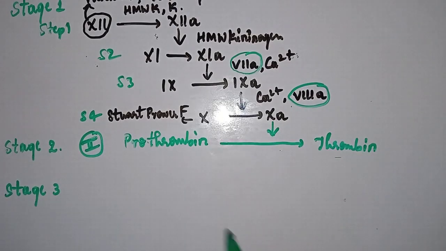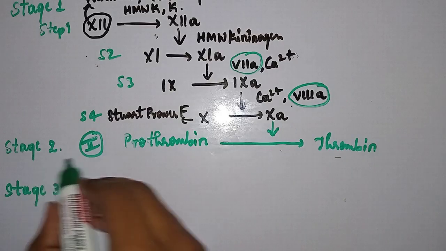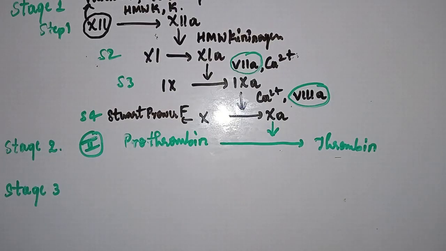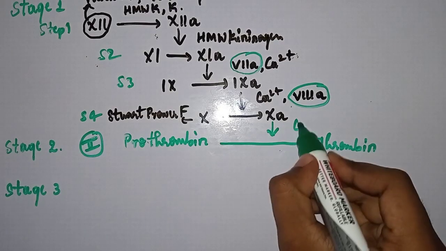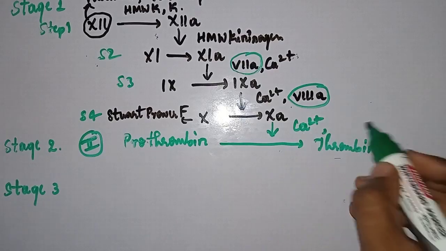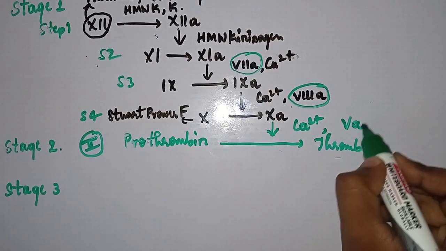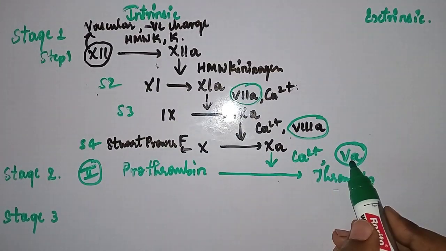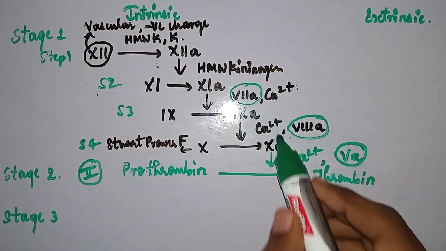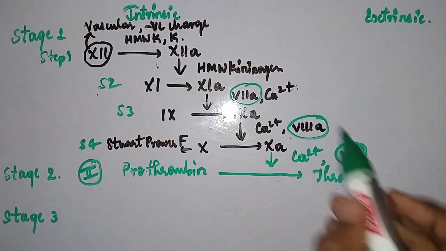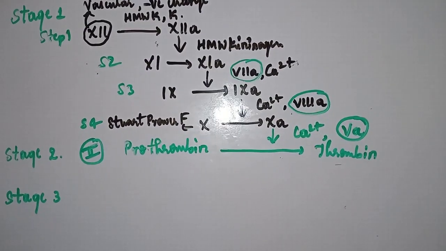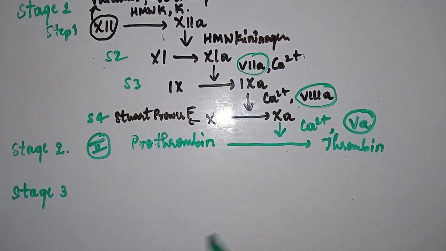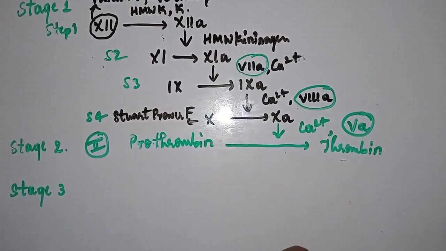Please remember the cofactor for the stage 2 reaction is proaccelerin. Calcium is common, calcium ion, along with this proaccelerin. Proaccelerin is what? Factor 5. Factor 5 and factor 7 are in series, right? Proaccelerin, proconvertin. So, what is the third stage? Activation of fibrinogen to fibrin, right?